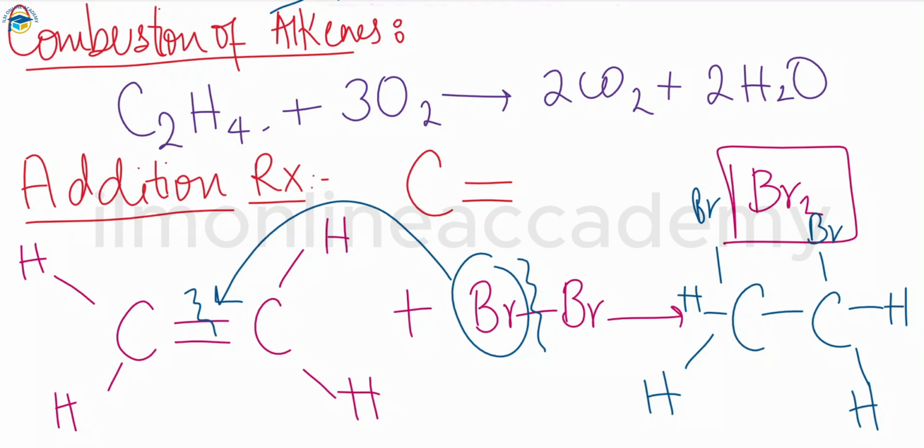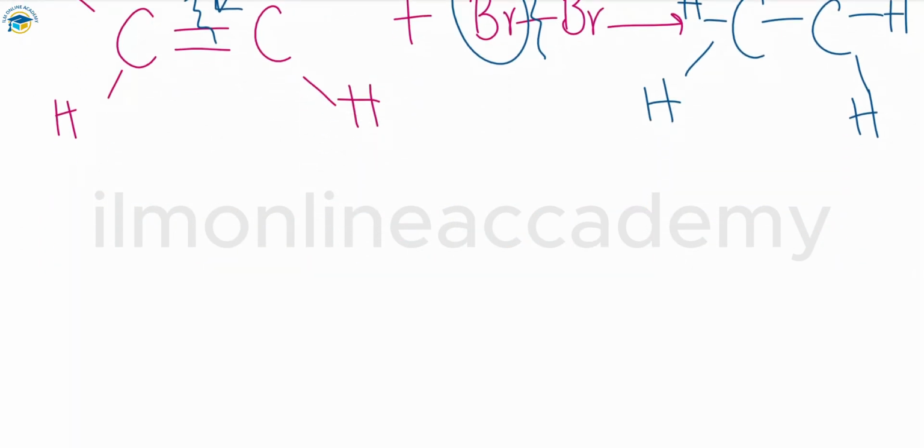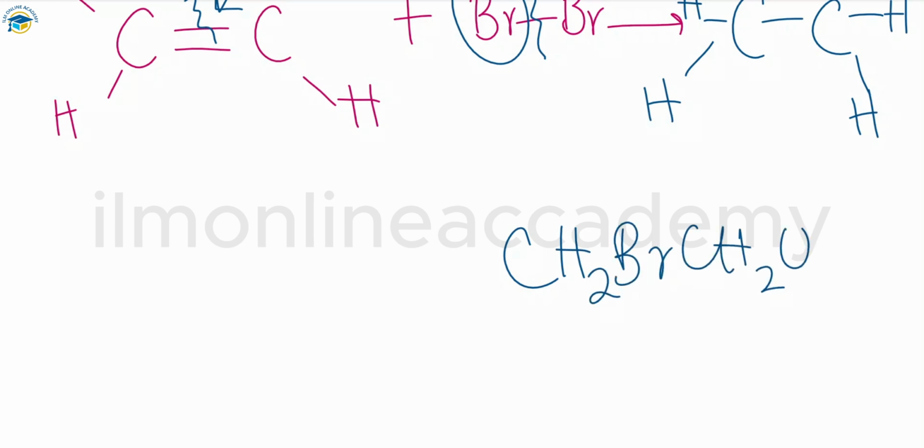So the product formed if the reaction is carried out with bromine water is more complex. The bromine is still decolorized, but a colorless product is included, like if we have CH2Br CH2OH, where an OH group is present, plus we have HBr, that is hydrobromic acid.